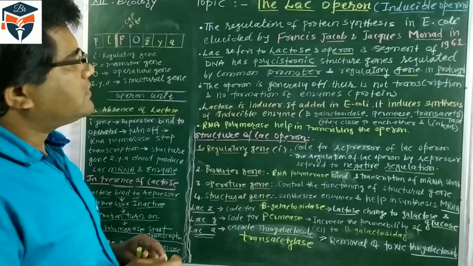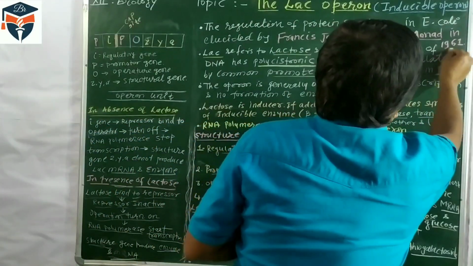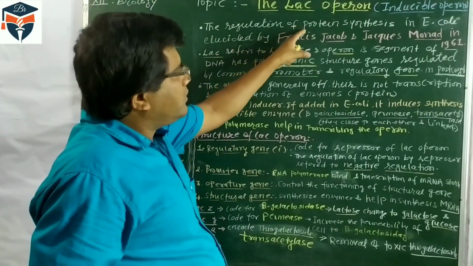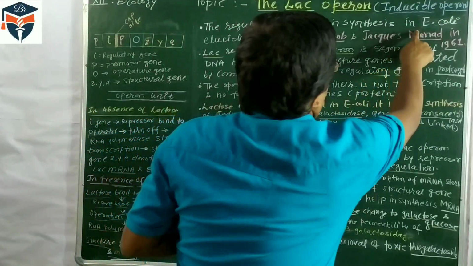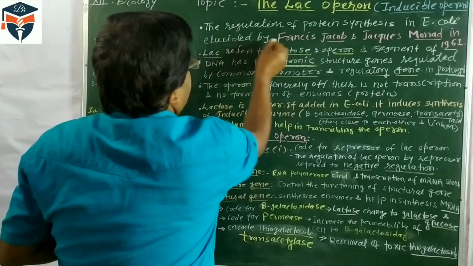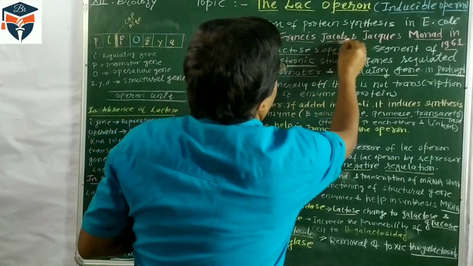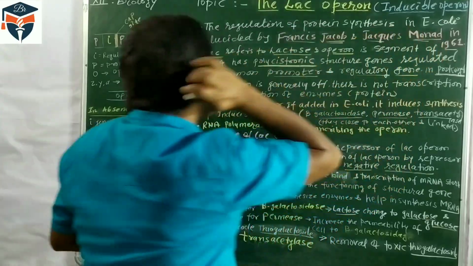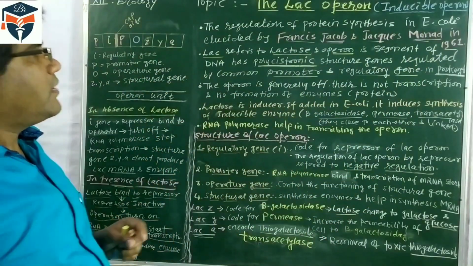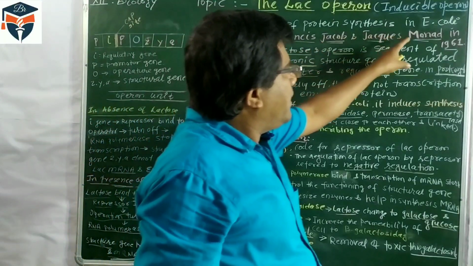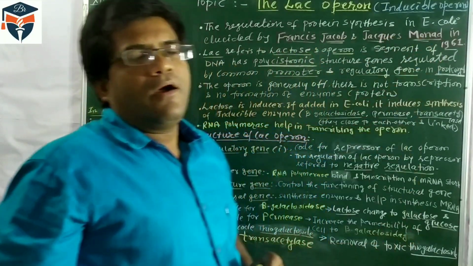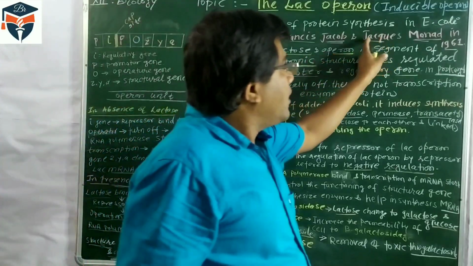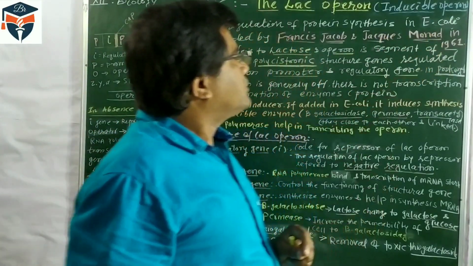In 1961, the regulation of protein synthesis in E. coli was elucidated by Francis Jacob and Jacques Monod. So this lac operon model is also called Jacob and Monod's model of gene regulation, and it was given by both scientists in 1962.